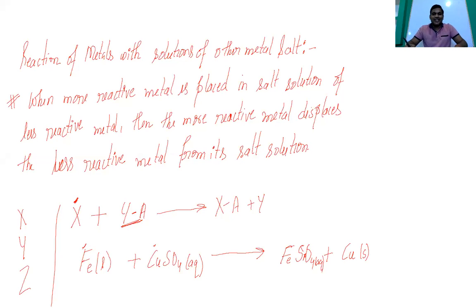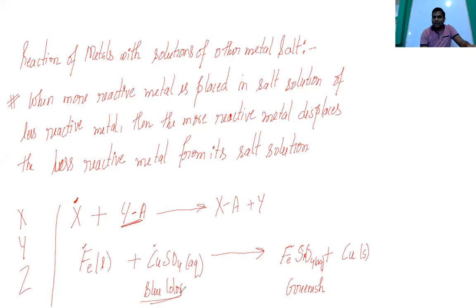Can anybody tell what color change you will see? Copper sulfate is blue in color. The blue color will fade and the solution will become greenish.